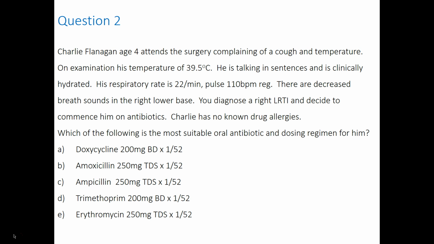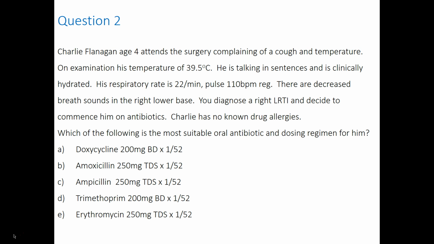Here's another question for you concerning a child. Charlie Flanagan is a 4-year-old boy who attends your clinic complaining of a cough and temperature. On examination, his temperature is 39.5. He is talking in sentences and is clinically hydrated. His respiratory rate is 22 per minute and his pulse is 110 regular. There are decreased sounds in the right lower base, so you make a diagnosis of a right lower respiratory tract infection and decide to commence him on antibiotics. He has no known allergies. Of the list shown here, which is the most suitable oral antibiotic and dosing regimen for him?